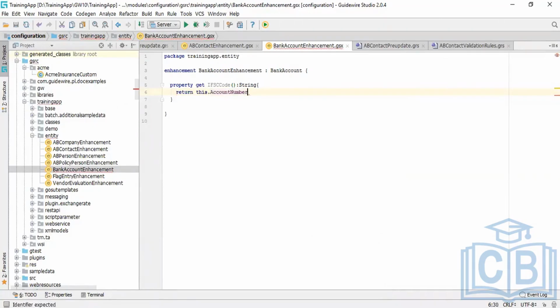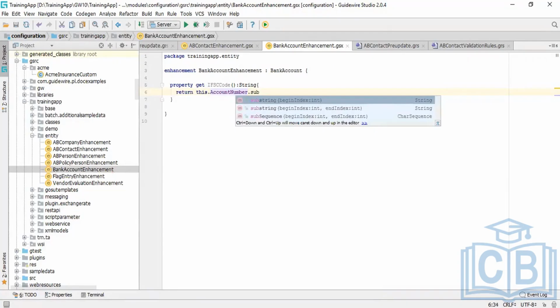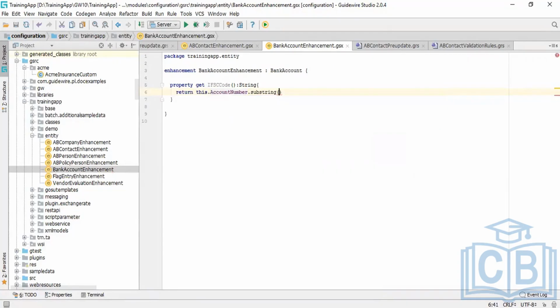I'll put AccountNumber dot substring. I'm just trimming it down, trimming to the first 4 digits of the string here. Suppose my bank account is 1234567910, then my IFSC code would be 1234. Right. Now my property is created.